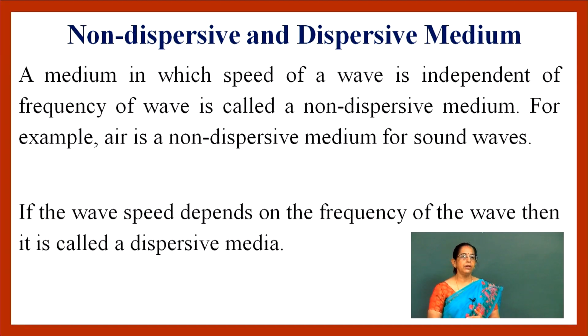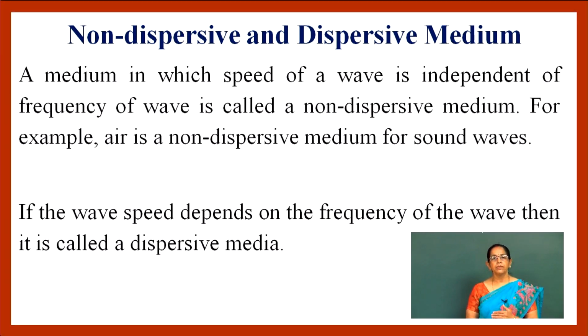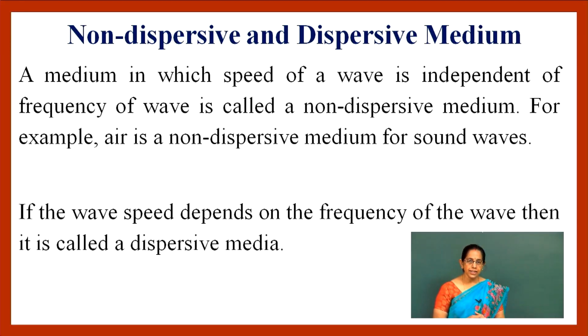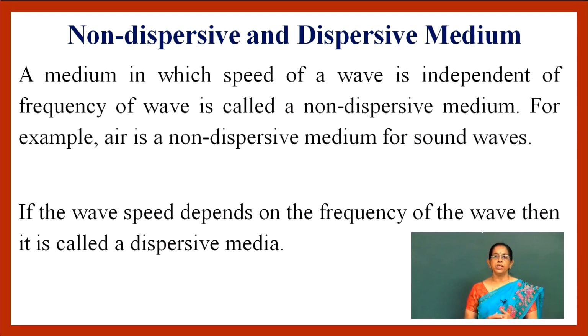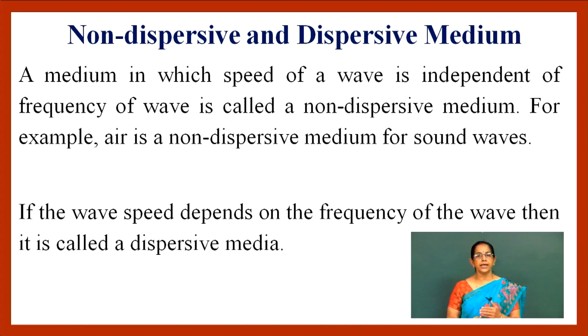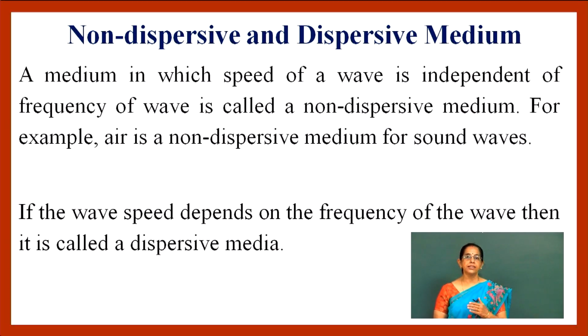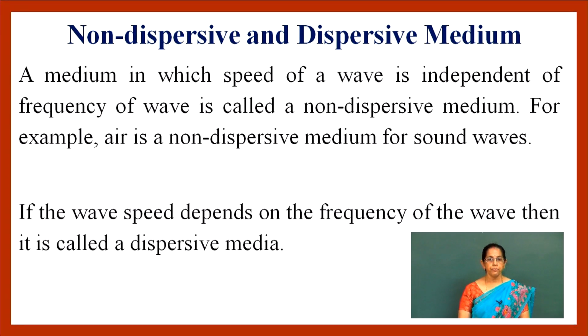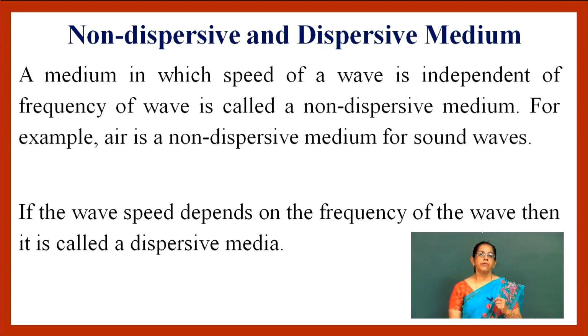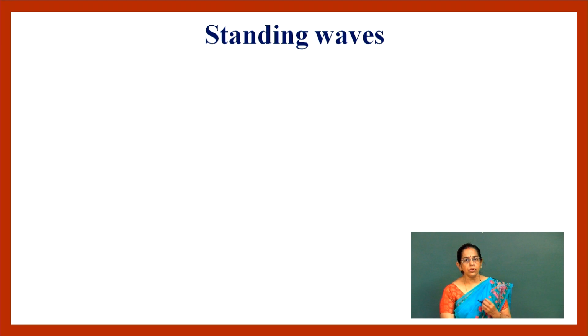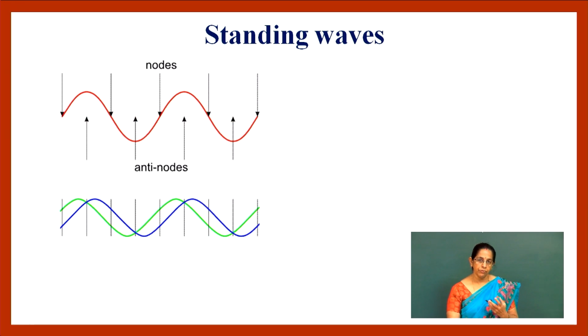Now, the best example for non-dispersive medium is a string having transverse wave, while the classic example for dispersive media is transverse wave set up in a massless string having discrete masses attached to it. In both the experiments, a string is fixed at both the ends, and hence when we give frequency to the string, we will get standing waves at some particular frequency. We can also call standing wave as stationary waves.